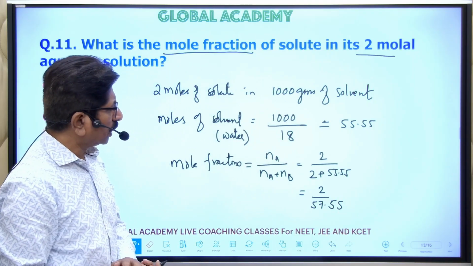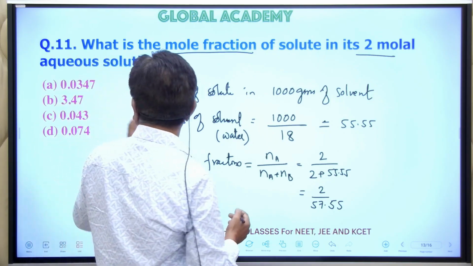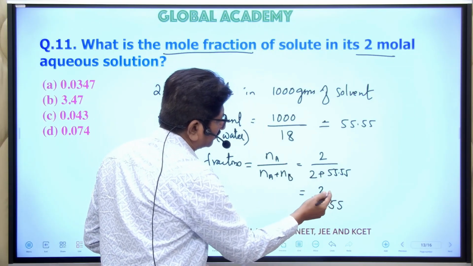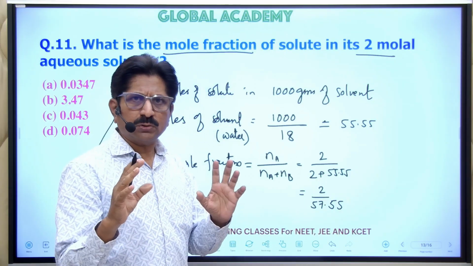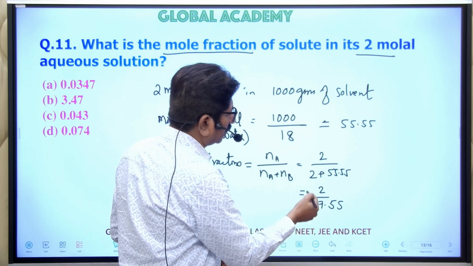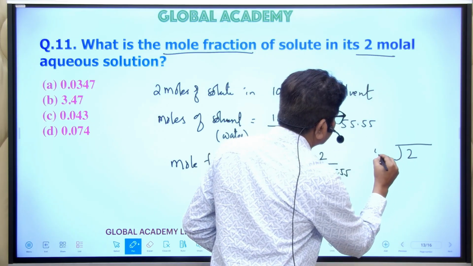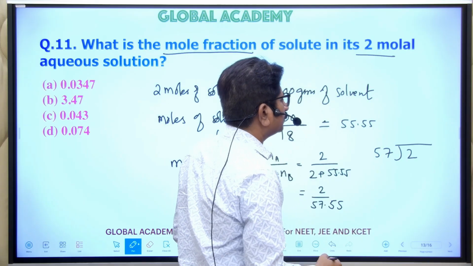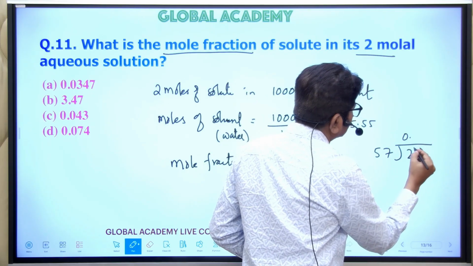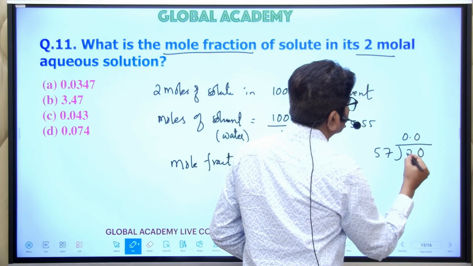Now once again you have to find the value according to the options. Different options are given, so we have to check them. Once again, the numerator is very small compared to the denominator. It's better to leave the decimals and only take the whole number. So it is 2 divided by 57. First 0 point, then you take 20. Once again 20 is smaller than 57, so one more 0 you have to put.